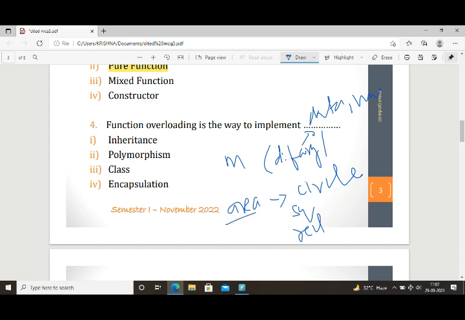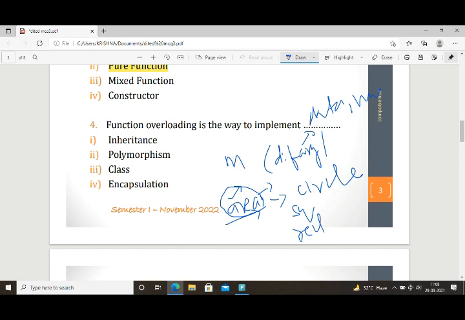These are three objects and the method name is the same, area. The method name is the same but the parameters or arguments differ, in data types or number of arguments. That is the concept of function overloading. Here area is the process and we are applying that process to different objects. So that comes under polymorphism.